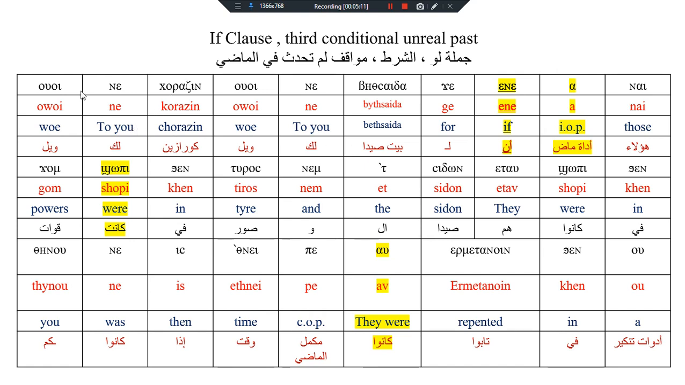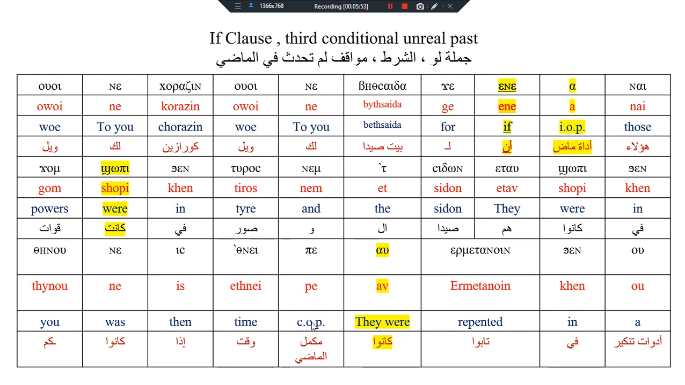So here's the translation. Owi, woe, ne, to you. Corazine, Corazine. Owi, woe, ne, to you. Bethsaida. J for any, if. A, indication of past. Naisos, gom powers. Show beware. Chin, in. Tyros, Tyre. Nim, and. It, the. Sidon, itav, they in past. Show beware. Chin, in. Sino, you. Ne, was. Is, in. Is night time.